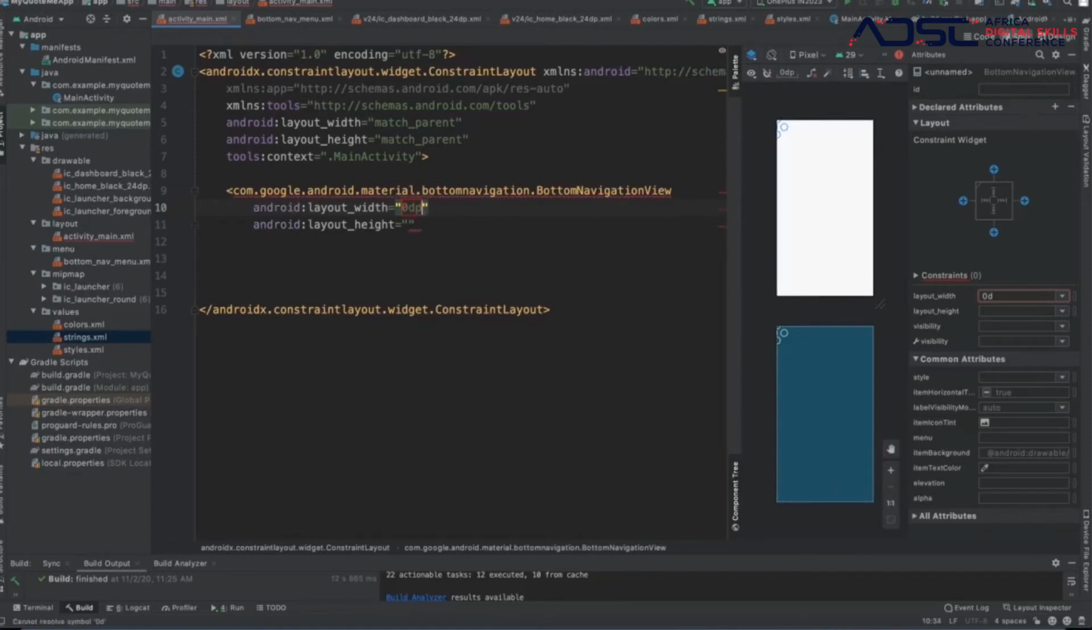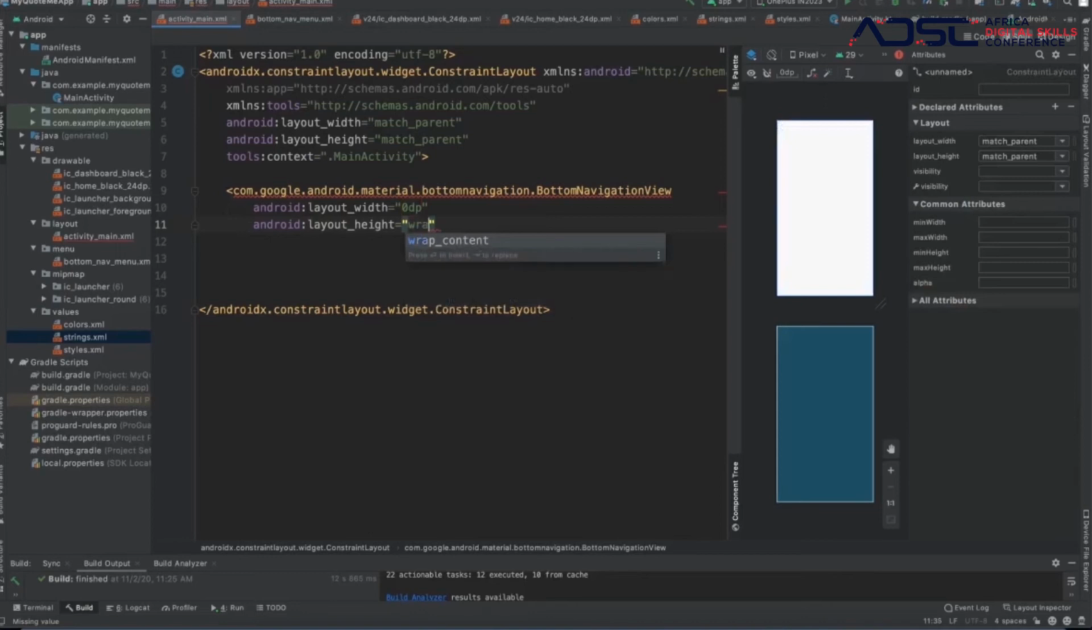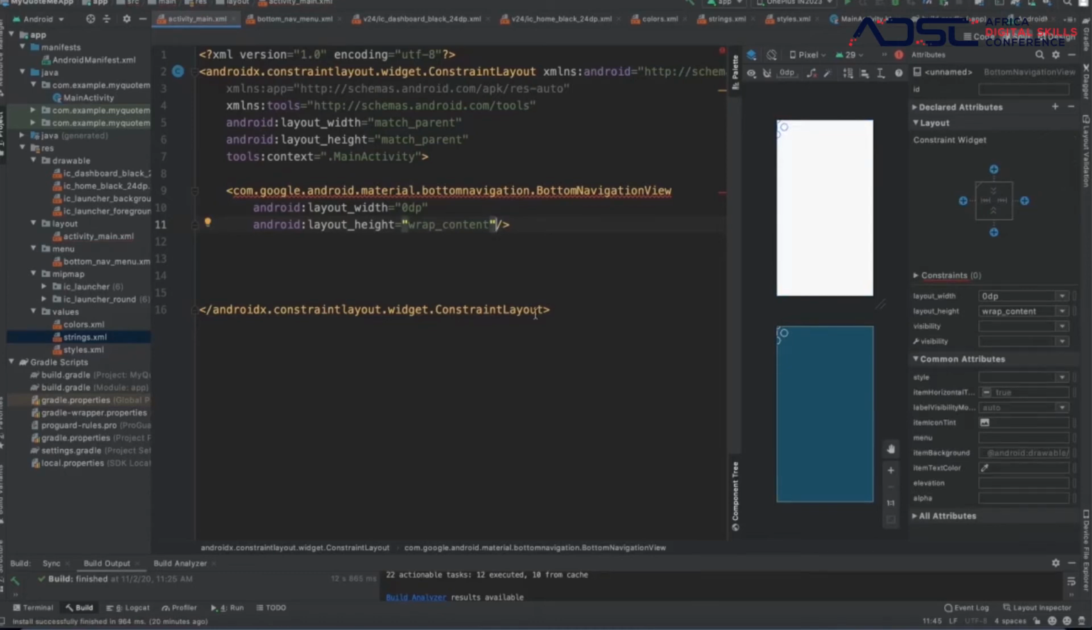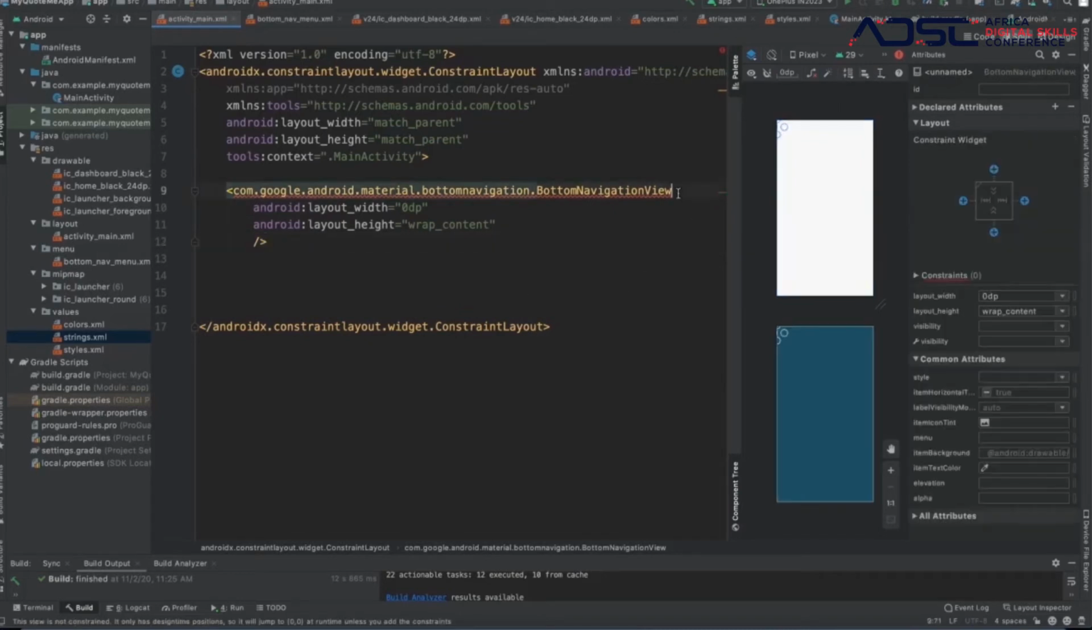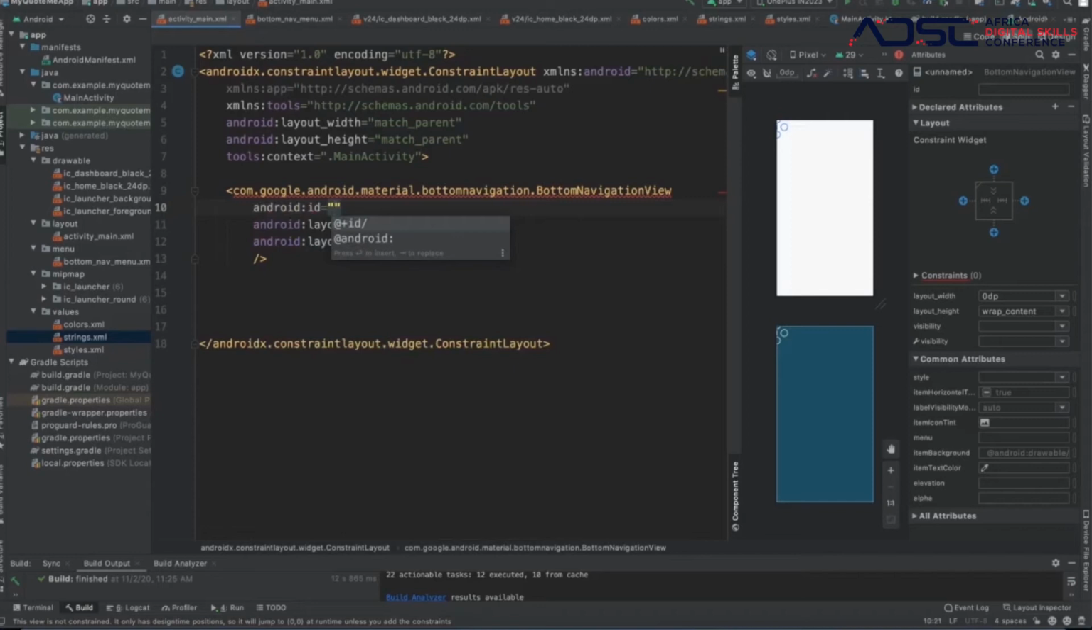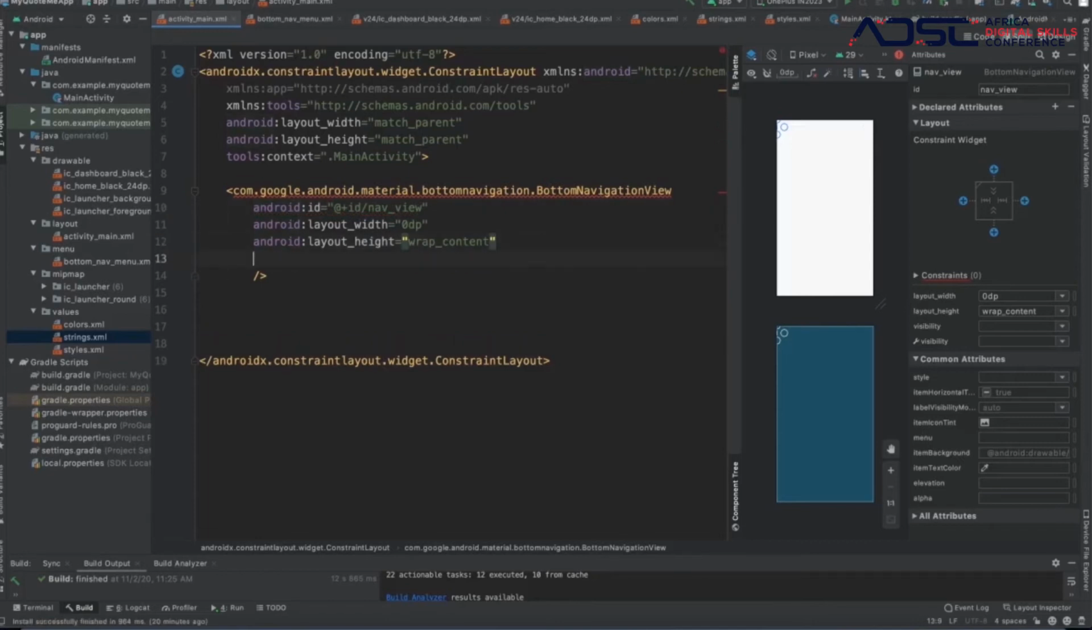We give it a 0 dp. That means take the space available in the window. For the height, we give it a wrap content. What a wrap content says, take the height of what I give you, right? Not what is available in the window, but what I give you. It's going to take the height of whatever format we are going to give it very soon. And we are going to have one very important thing, an ID. That's an identifier for this, so we could recognize it later when we want to use it. So Nav View, right?